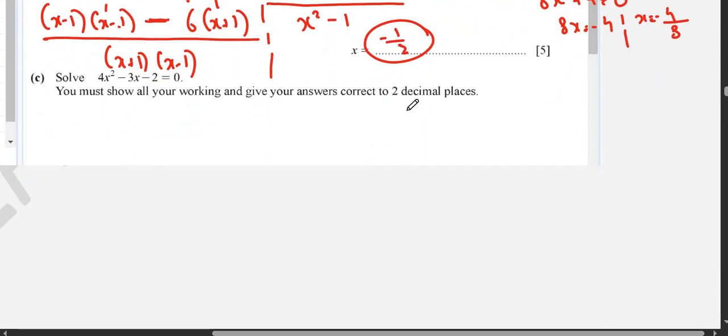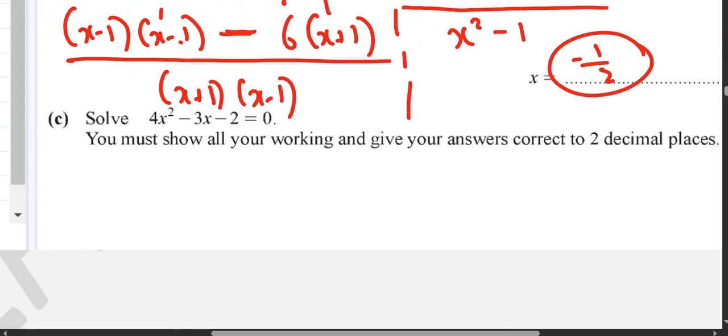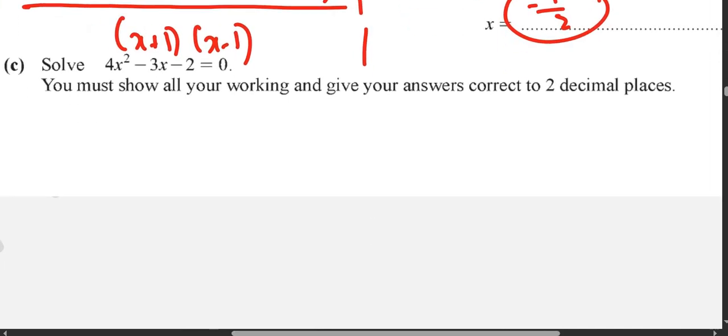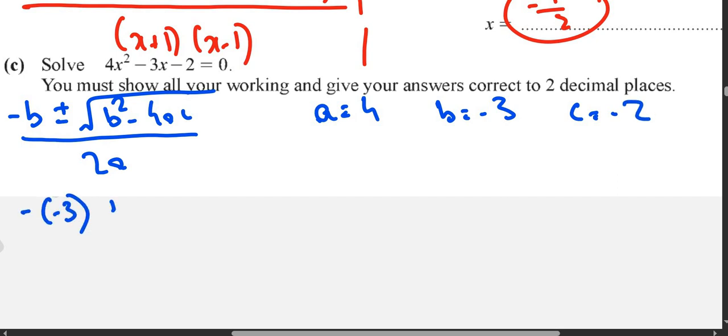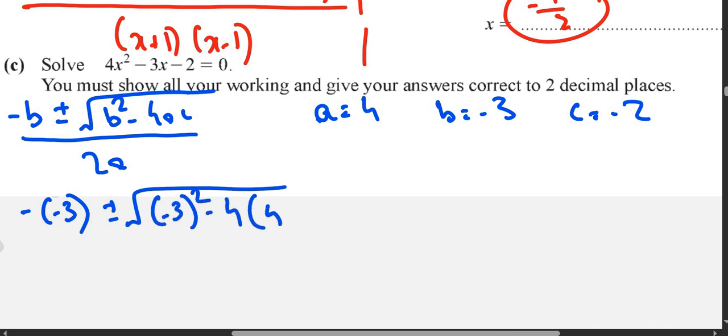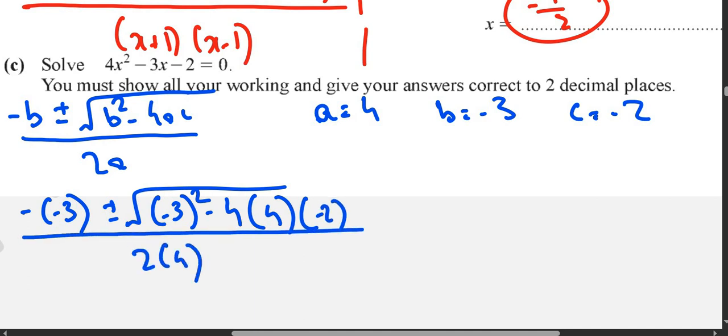Next question is quadratic equation, and it says give your answer in 2 decimal places. Whenever the question says give your answer in 2 decimal places, it means you have to use the formula. So the formula is minus b plus minus under root b square minus 4ac upon 2a. The value of a is 4, the value of b is negative 3, the value of c is negative 2. So I will write negative 3 plus minus negative 3 square minus 4 like this upon 2 multiplied by 4.